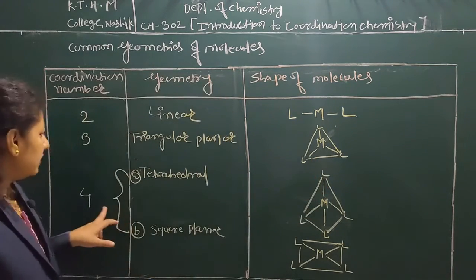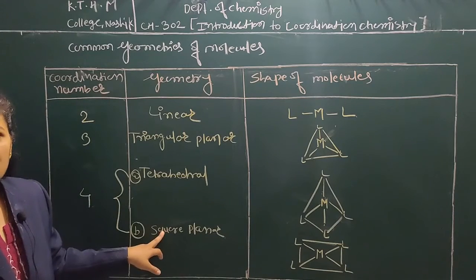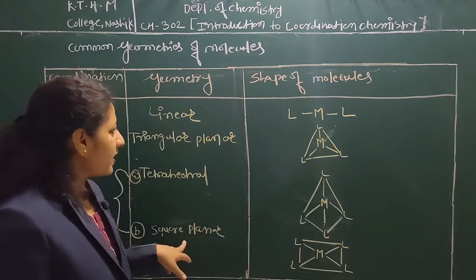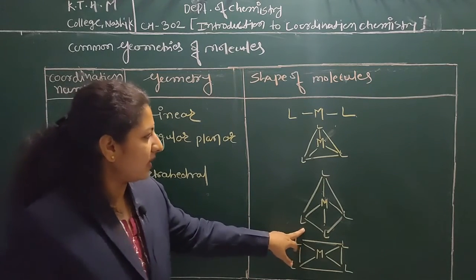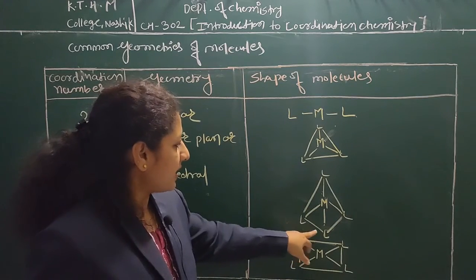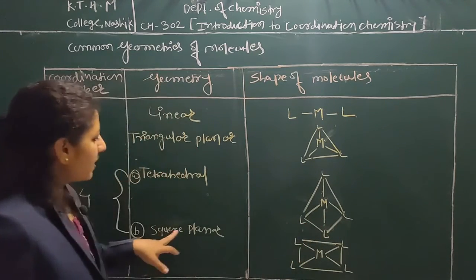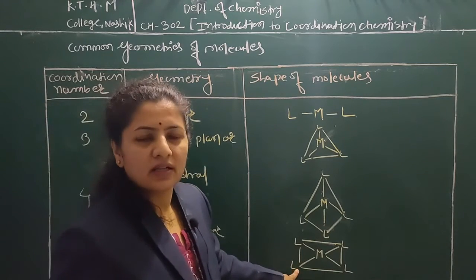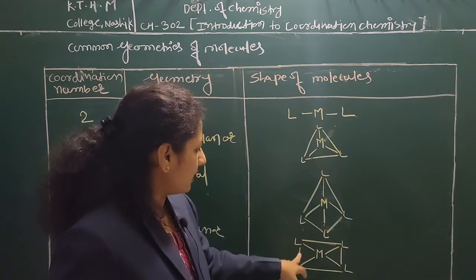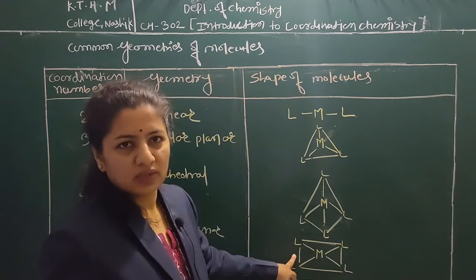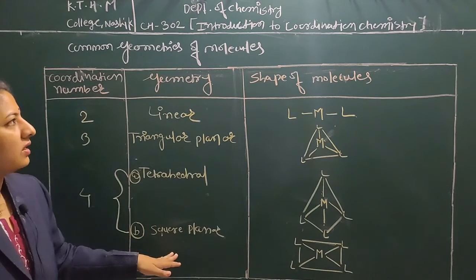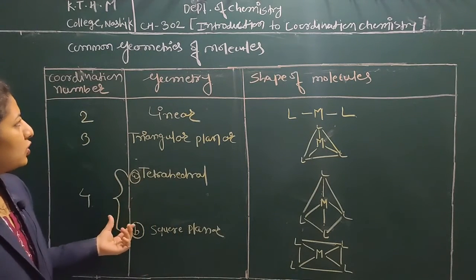For coordination number 4, two types of geometries are generally possible. The first is tetrahedral, and the second is square planar. For tetrahedral, the arrangement and shape of the molecule is like this. Here the ligands are adjacent to each other, whereas in square planar geometry the ligands are equidistant from each other, and the angle between the ligands is 90 degrees. So these are the possible geometries for these coordination numbers.